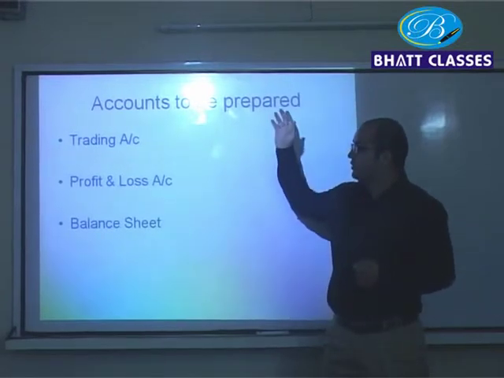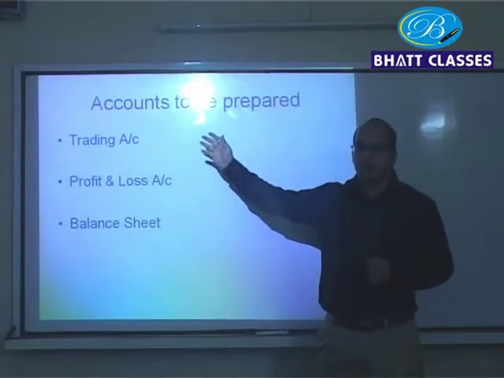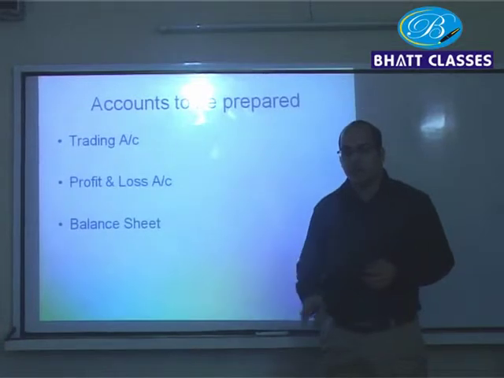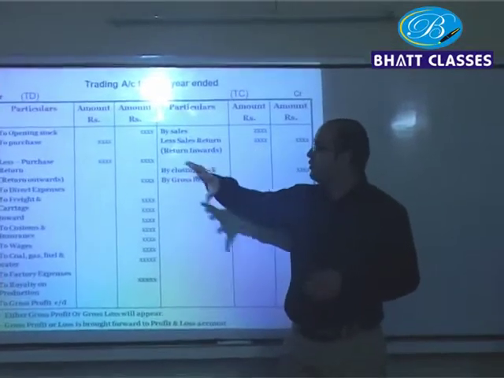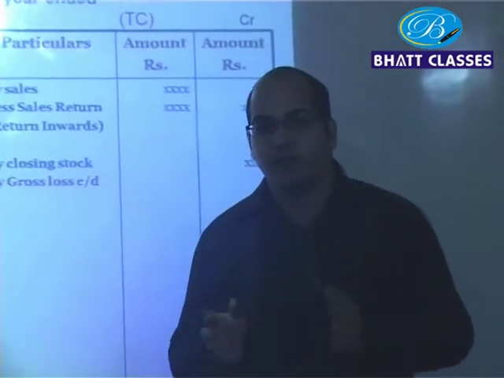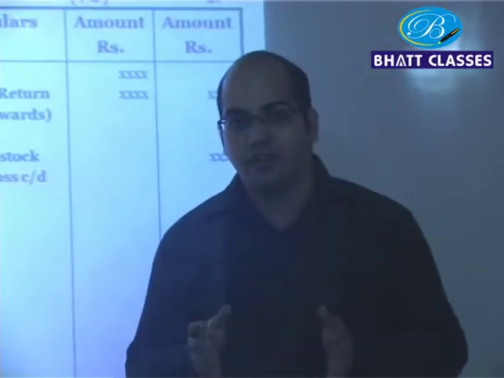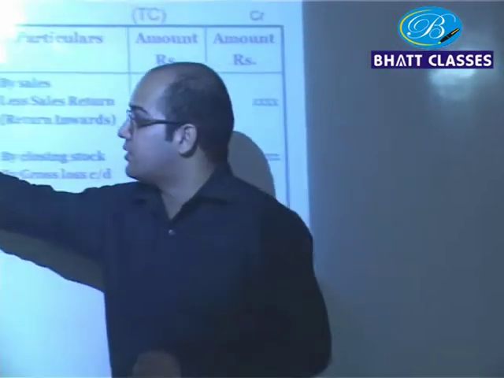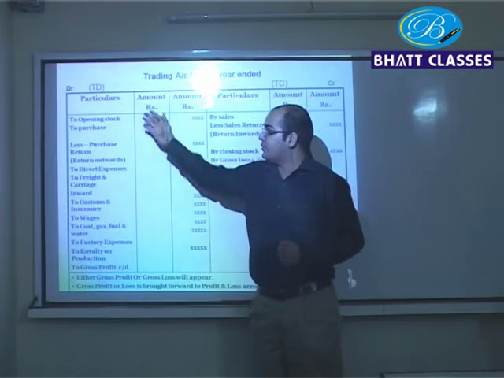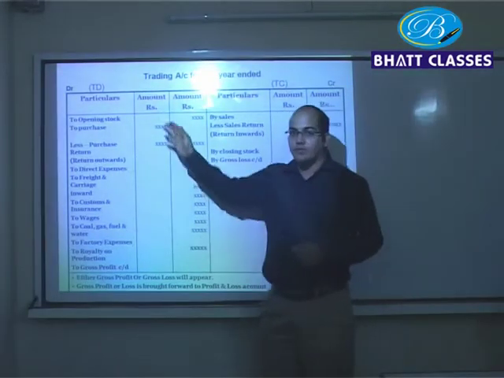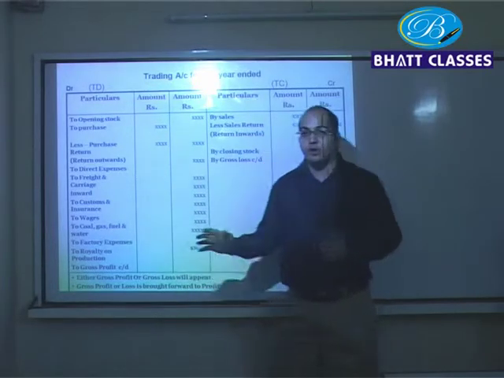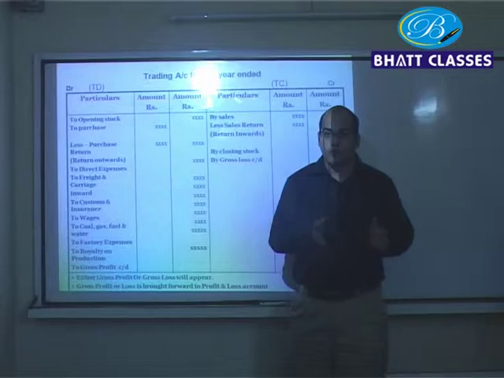What a chartered accountant does is in final account he prepares the trading account. Then he prepares profit and loss account, and the last account is called the balance sheet. Basically, in trading account, all those items which are related to factory or manufacturing are covered. This is your debit side, left hand side, and this is your credit side. We always start with the opening stock, which is followed by purchases. On the debit side, we record all the expenses which are related to factory.